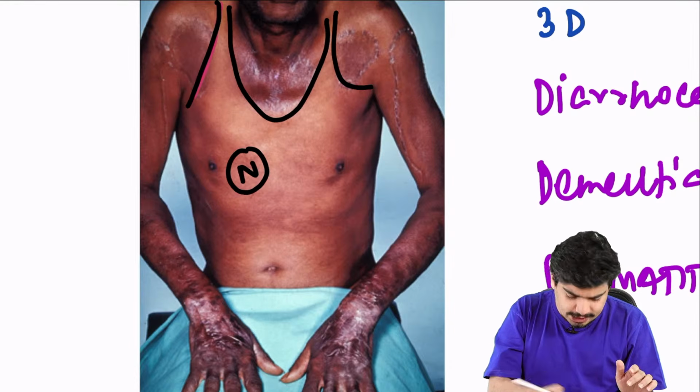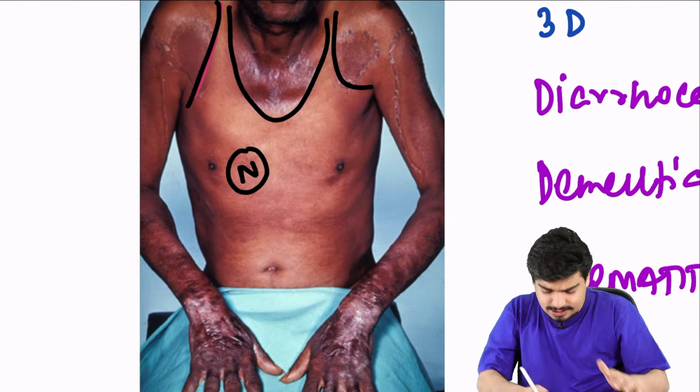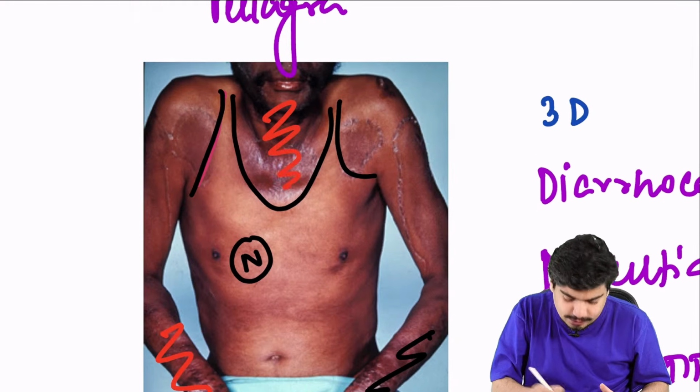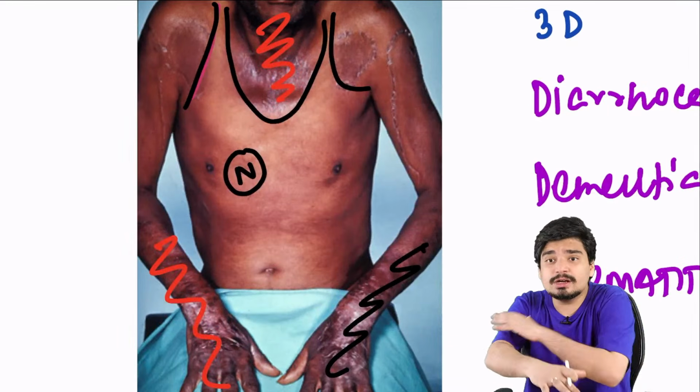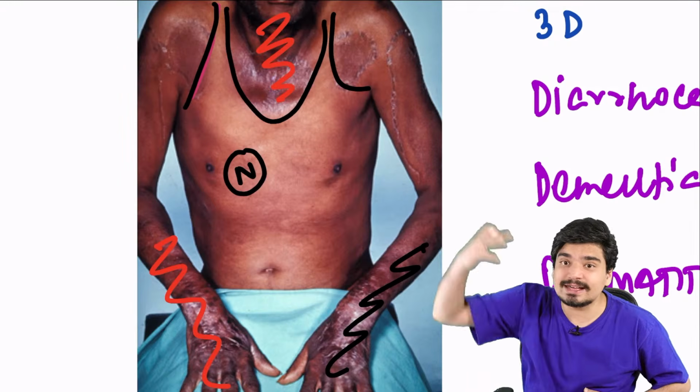This is completely normal. There is no dermatitis. Where is the dermatitis? Dermatitis is on the hands. There is the dermatitis. Here is the dermatitis. Why is the dermatitis over here and not on here? Because he was wearing a vest. This protected the skin from the sun.